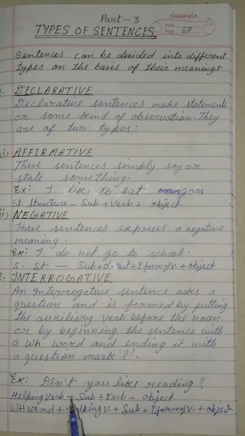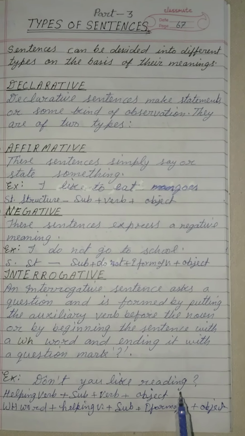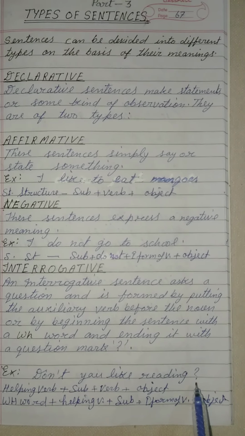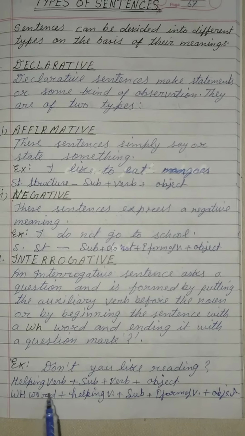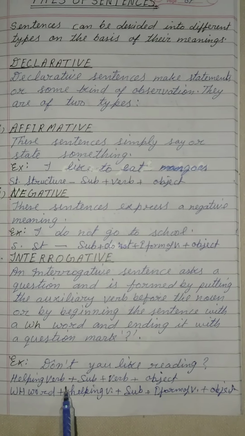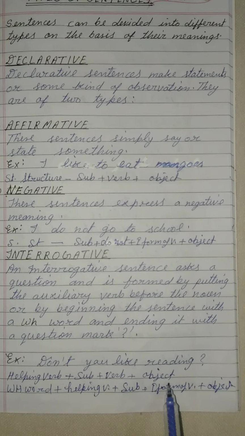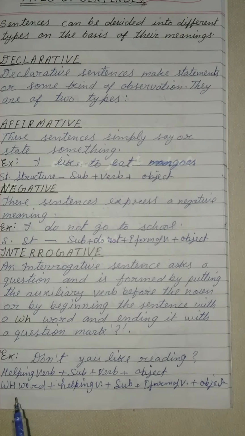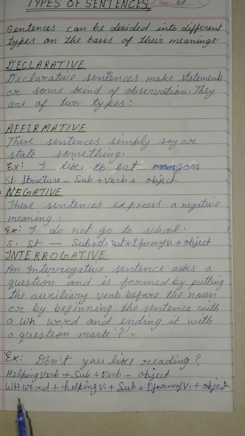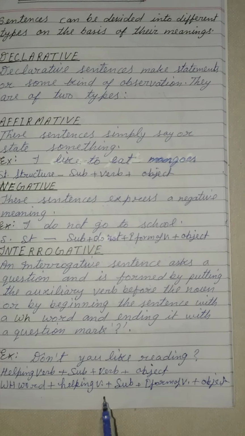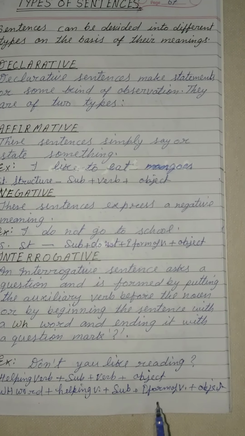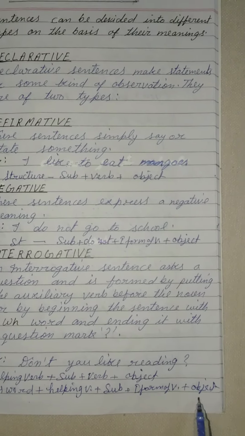Example: Don't you like reading? This is a question mark. Sentence structure here: helping verb plus subject plus verb plus object. Like this, with a WH word: WH word plus helping verb plus subject plus first form of verb plus object.